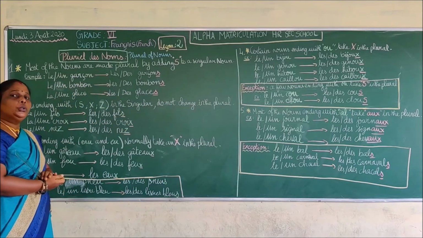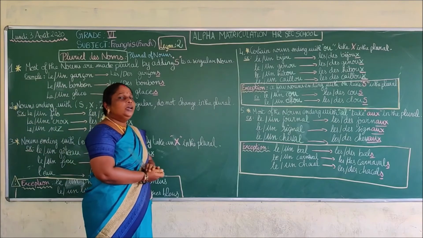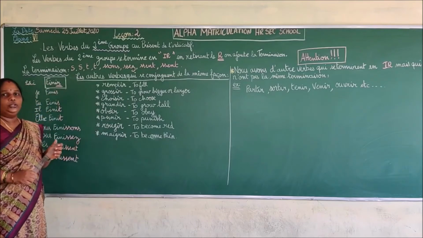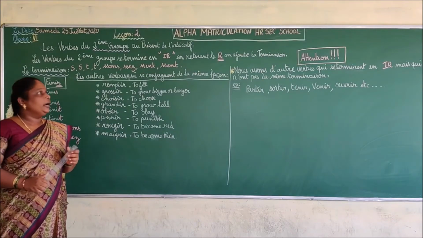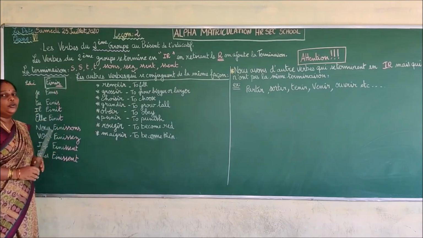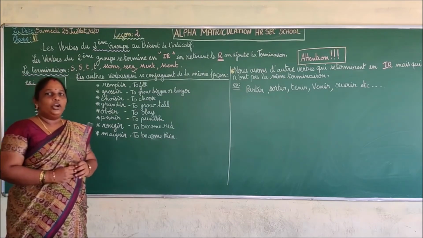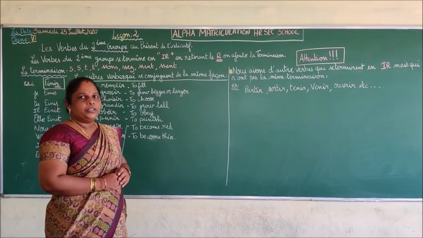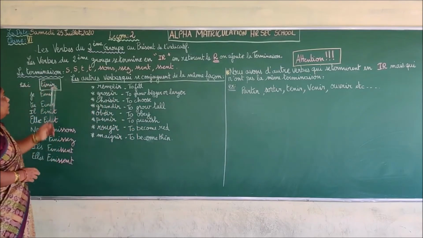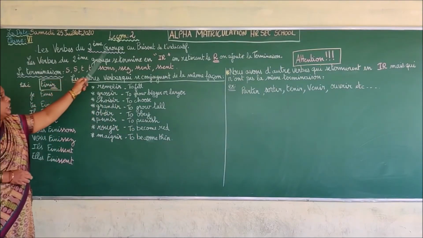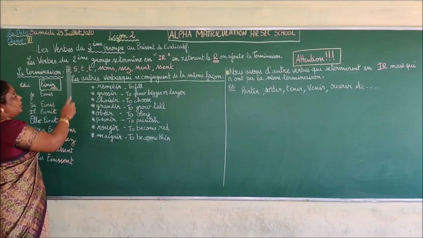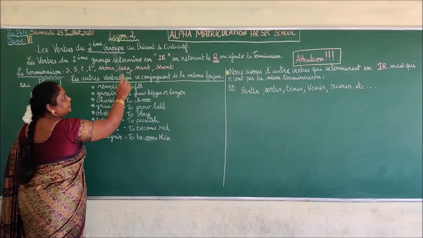Okay, so you are going to do your assignment regarding the grammar parts. Today we are going to see lesson number 2, grammar parts. Here I have given you the second group verb. We already saw the first group verb endings, so now we are going to see the second group verb endings. Les verbes du deuxième groupe au présent de l'indicatif. So the verb of the second group is in the present tense.